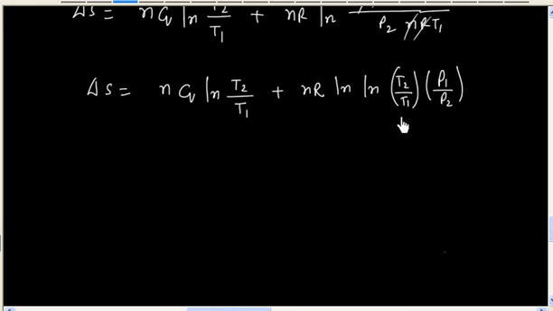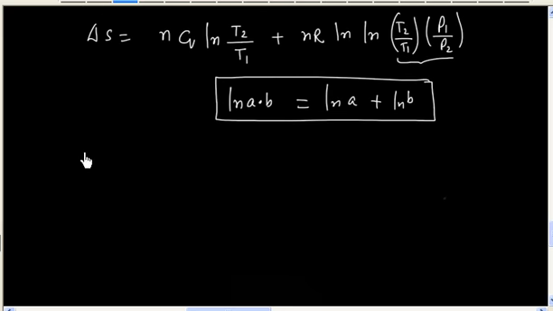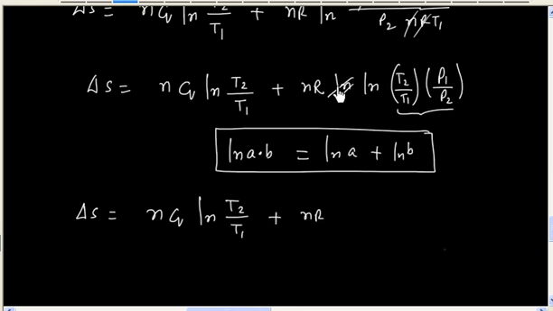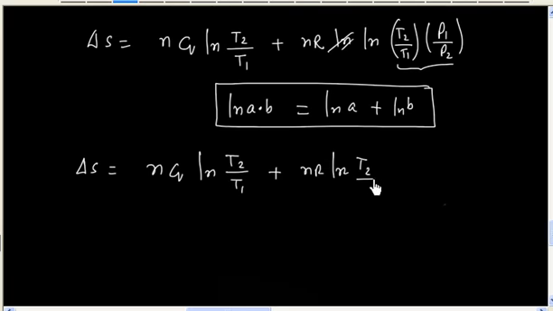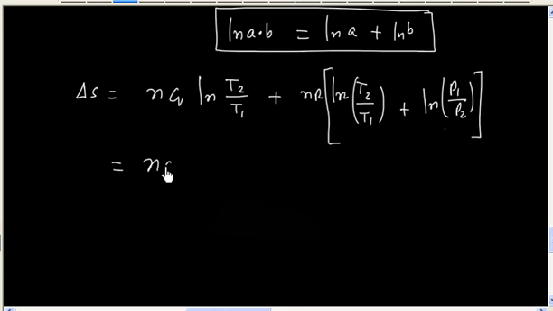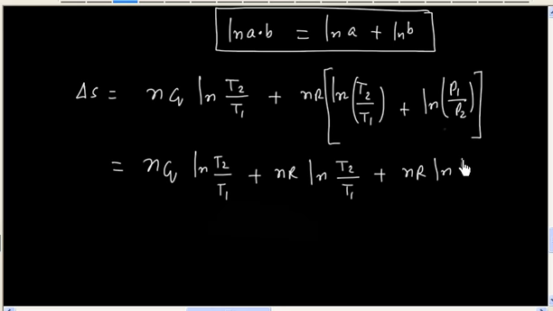Now we can use the formula ln A into B is equal to ln A plus ln B. If I apply this formula, we will have delta S is equal to n Cv ln T2 by T1 plus nR ln T2 by T1 plus nR ln P1 by P2.